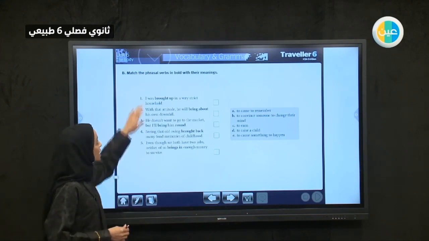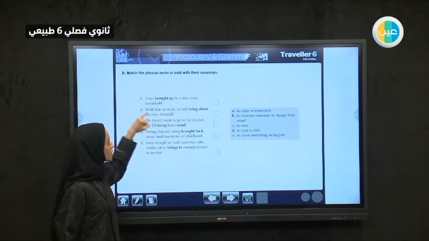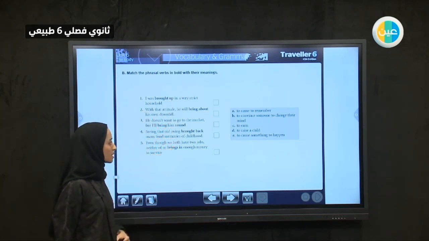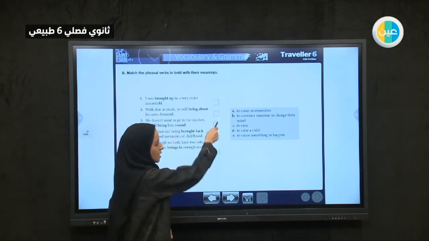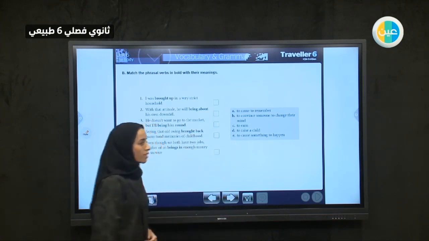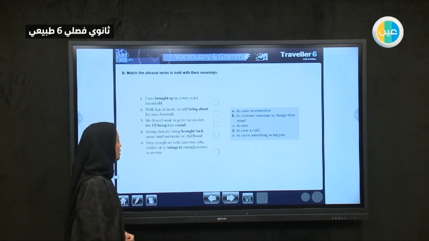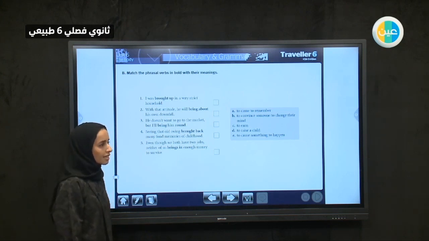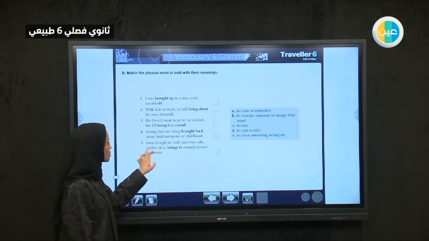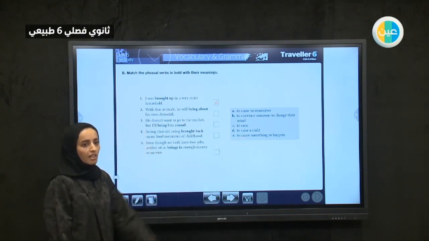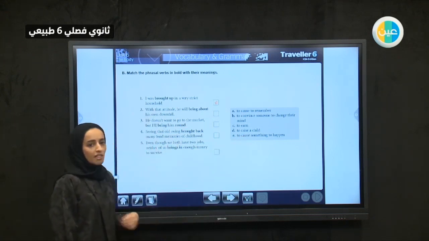We have here: match the phrasal verbs in bold with their meaning. So we have bring up, bring about, bring round, bring back, and bring in, and we have the meanings A to E. I will read the sentence and we will try to match them with A to E. So let's start with number 1. I was brought up in a very strict household. When I was a child, I was brought up, I lived there. So what is bringing up? Bringing up is to raise a child, to take care of a child where the whole place was strict. They don't have fun in that environment or in that house.